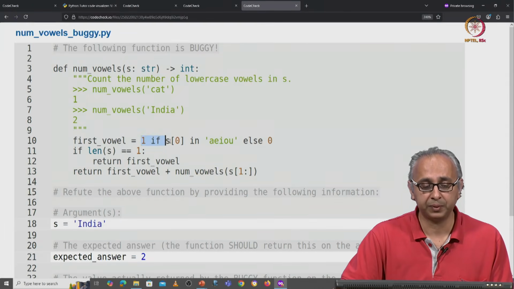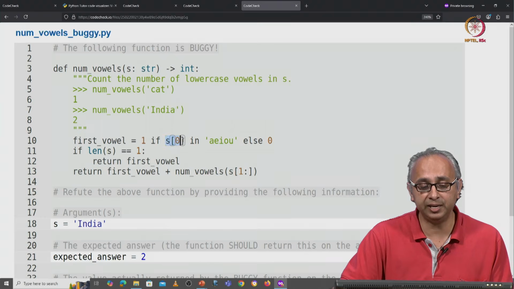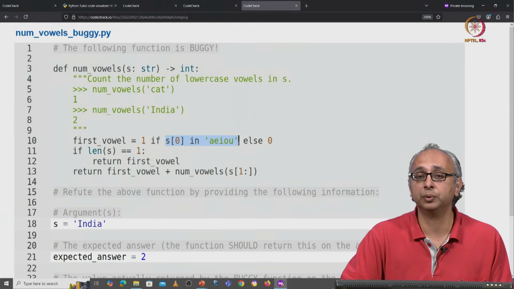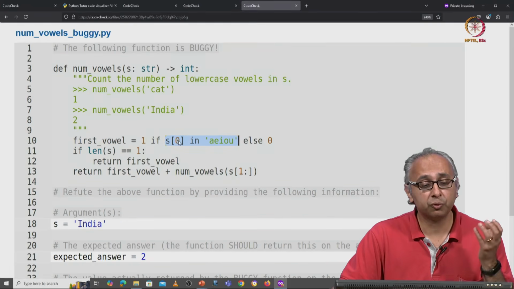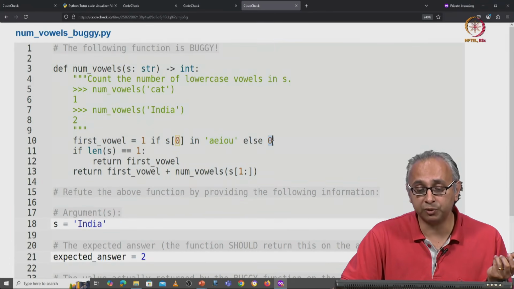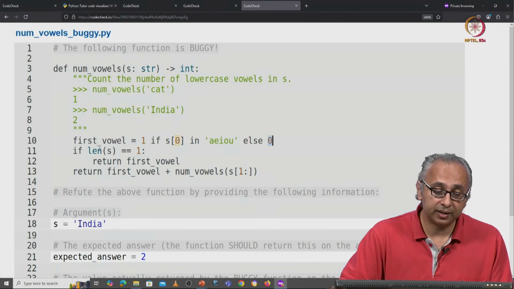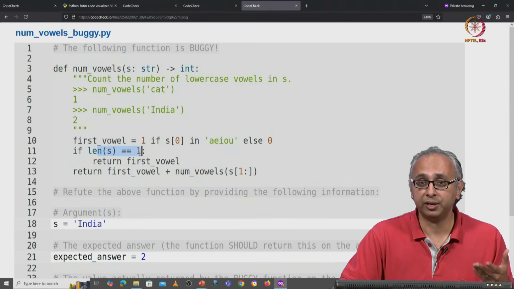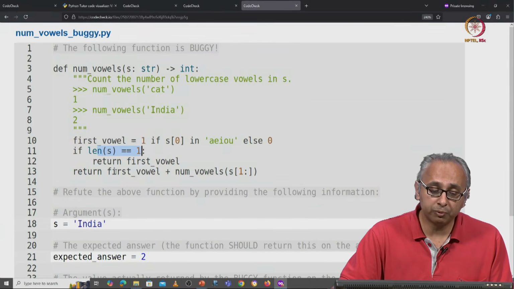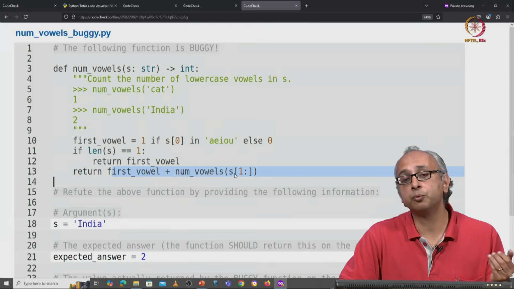What will happen? Well, firstly, we will check if the 0th letter of India, which is a capital I, is in A-E-I-O-U. Well, it's not. So the first vowel variable will be initialized to 0, the else case. Now, is India a string of length 1? No, it's a very long string. So we will return our 0 plus the number of vowels in the rest of the string.